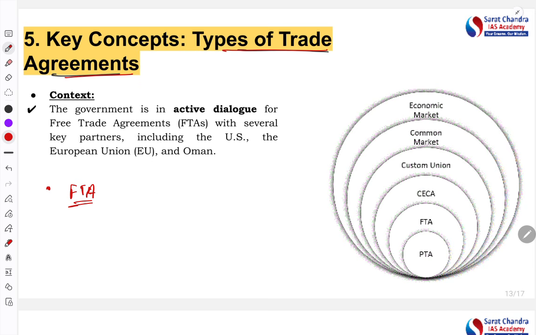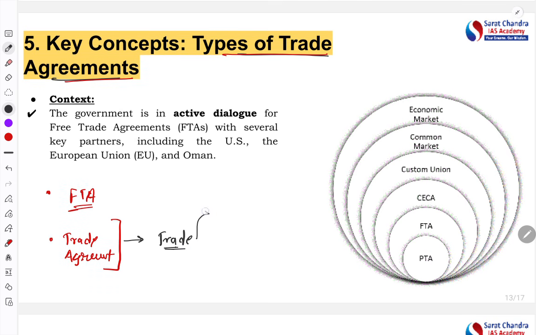See, the trade agreement, first of all, let's understand what this trade agreement is. In a trade agreement, the major objective of countries is to have smooth trade with other countries. Now, how can they have smooth trade? They can have smooth trade if the barriers are less. Now, what kind of barriers can there be? There can be two major types of barrier. One is called the tariff barrier. Second is called the non-tariff barrier.